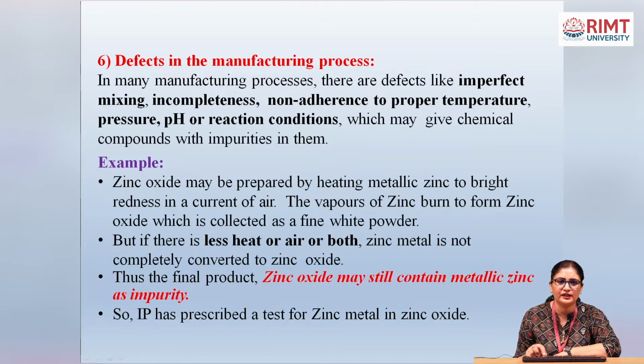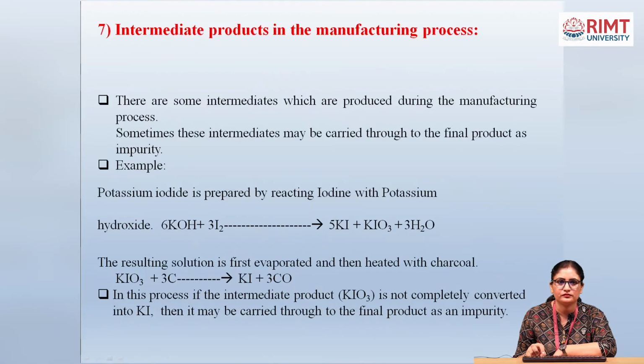So, IP has prescribed a test for zinc metal in zinc oxide. This is the defect in the manufacturing process: imperfect mixing, a defect in the formulation, or a defect in temperature, pressure or pH conditions.